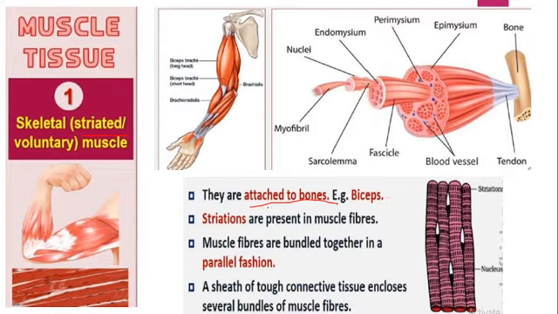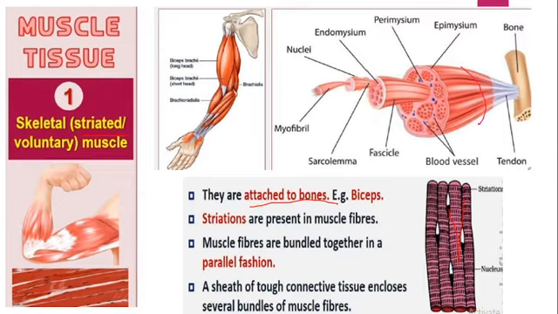These are arranged as bundles in a parallel fashion, and this will form the bundle. You can see here the entire muscular tissue; in it there are thin lines of myofibrils arranged in a parallel fashion, and they will form the entire tissue. So you can see here a stack of myofibrils. This entirely is the striated muscular tissue.